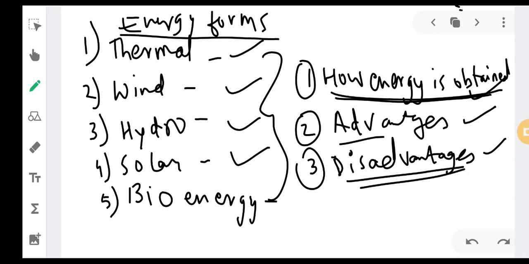So there are some advantages as well as disadvantages of all these energy forms. The last two energy forms, solar and bioenergy, we will cover in the next video. These are the two energy forms which are remaining. Then this chapter will be completed.